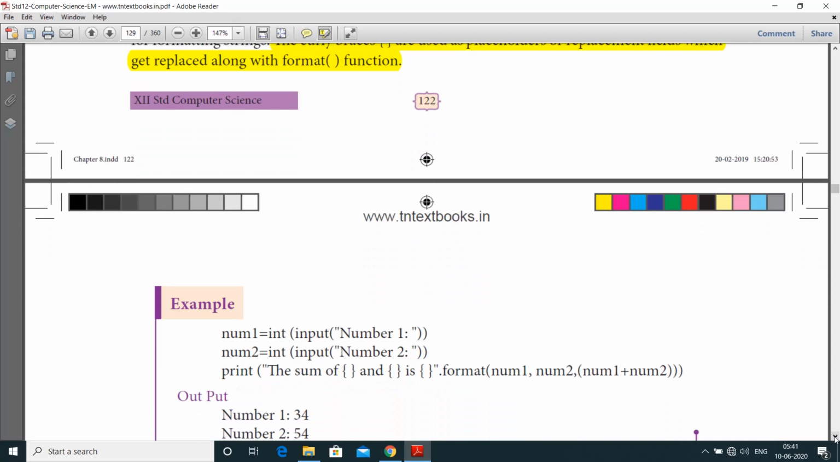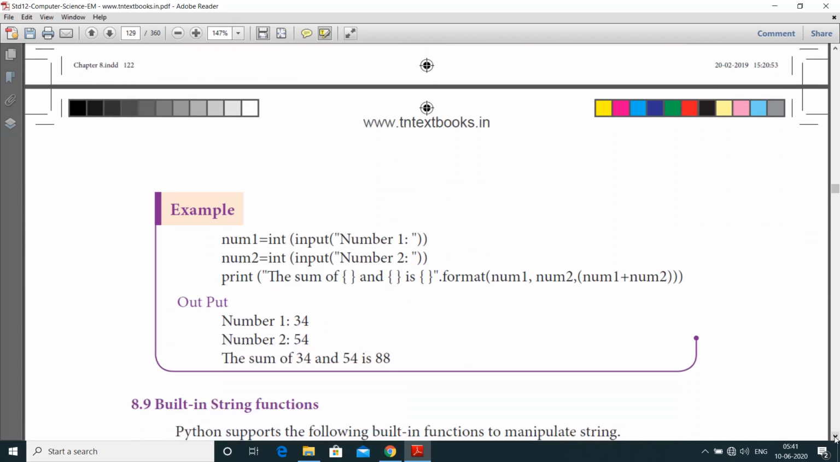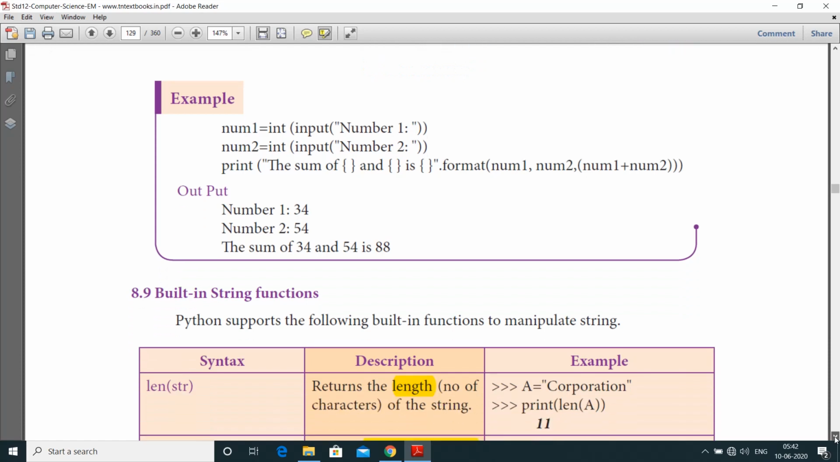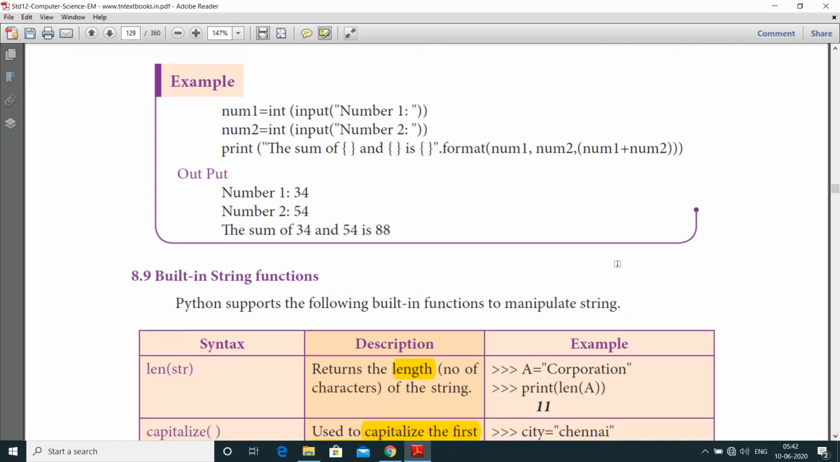Let us see the example. First one is number1 is equal to int of input of number 1. Number2 is equal to int of input of number 2. We are going to get these values from the user. After this, just print the sum of the values.